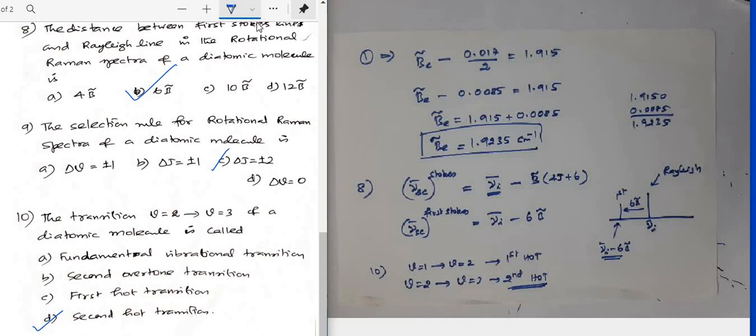So here we have discussed 10 simple questions on vibrational spectroscopy. We'll discuss more problems as we go along in our regular classes. I stop here. Thank you.